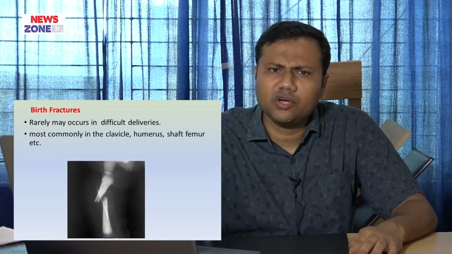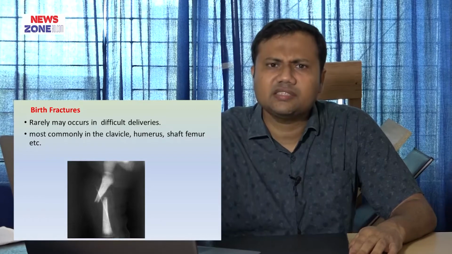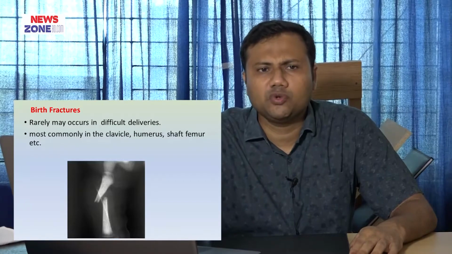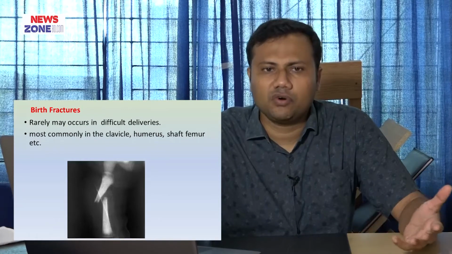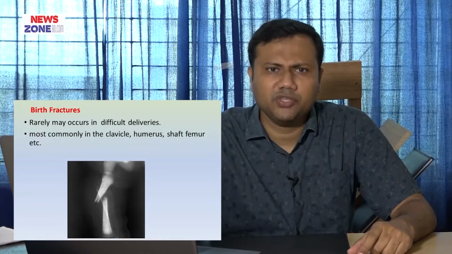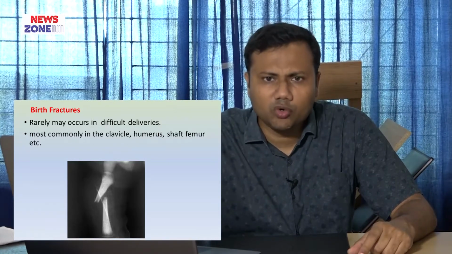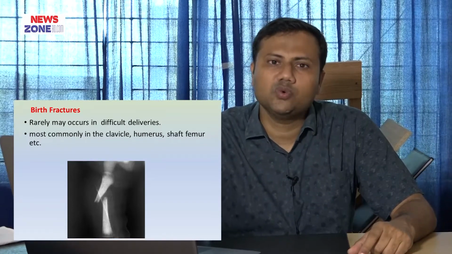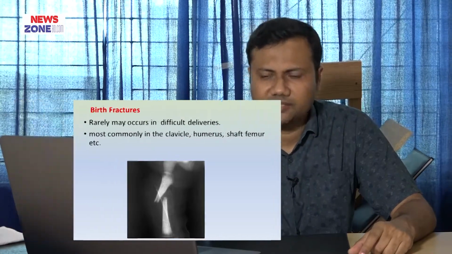And how birth fracture occurs is, as for example, during normal delivery or in cesarean section, if the baby does not come out smoothly, sometimes we have to give extra pressure or extra energy for the baby to come out, and at that time this type of injury occurs. Or if the baby has any pre-existing bone deformity or bone tumor or bone disease, and if the bone is weaker due to any congenital disease, in that case the chance of this type of fracture increases.